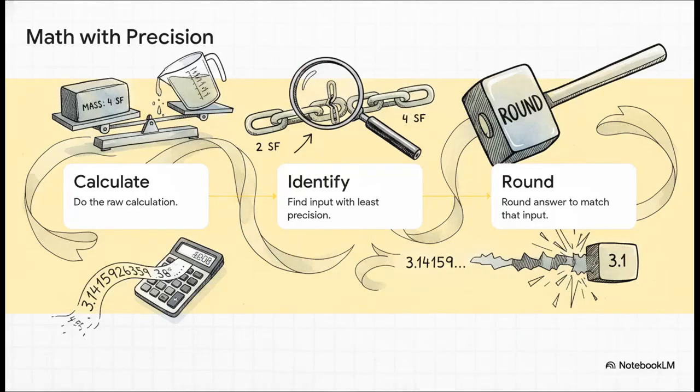Now, here's where it gets absolutely crucial when we actually start doing math. Let's say you measure the mass of an object down to 4 significant figures, but you only have its volume to 2. If you calculate the density by dividing them, your calculator might spit out a crazy number with 11 decimal places. But mathematically speaking, a calculated result cannot magically be more accurate than your clunkiest original measurement. You have to identify the input with the least precision, in this case the volume with 2 figures, and brutally round your final answer to match it. A chain of scientific data is only ever as strong as its weakest link.